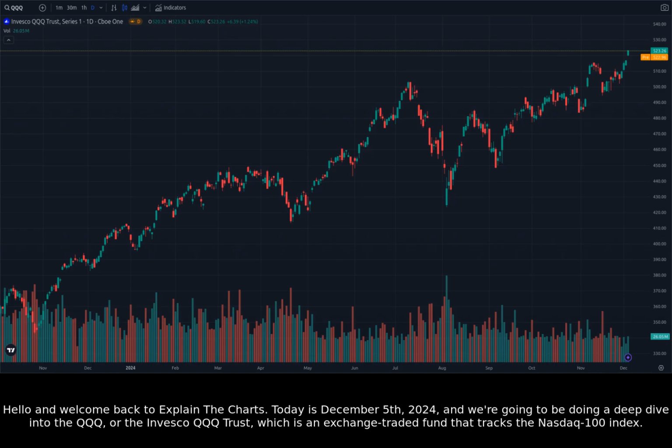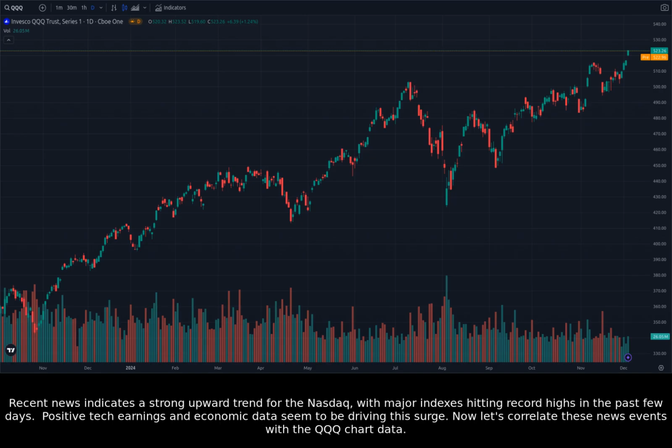Today is December 5th, 2024, and we're going to be doing a deep dive into the QQQ, or the Invesco QQQ Trust, which is an exchange-traded fund that tracks the Nasdaq 100 index. Recent news indicates a strong upward trend for the Nasdaq, with major indexes hitting record highs in the past few days. Positive tech earnings and economic data seem to be driving the surge.